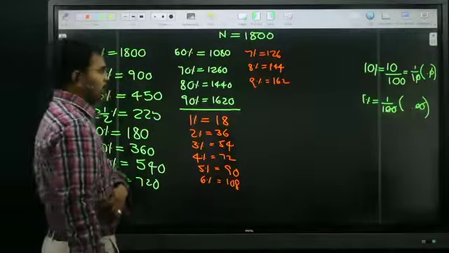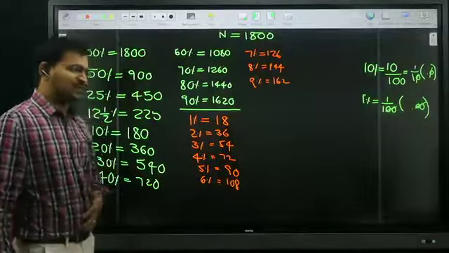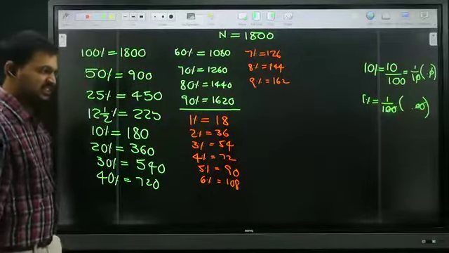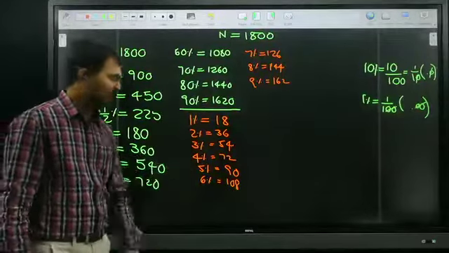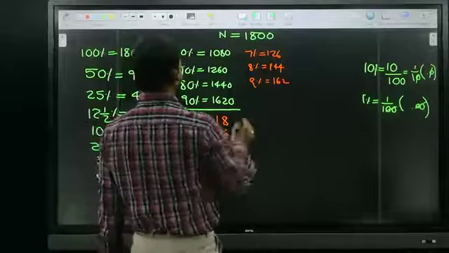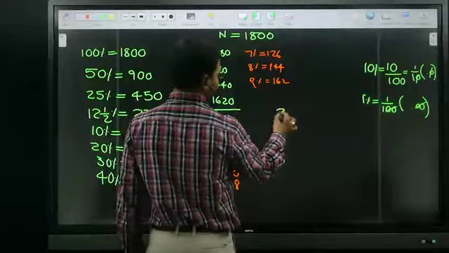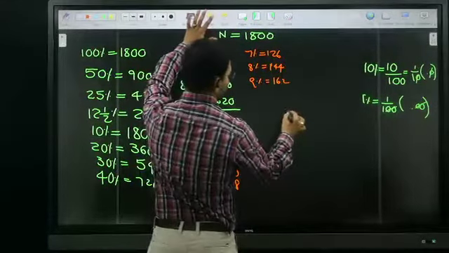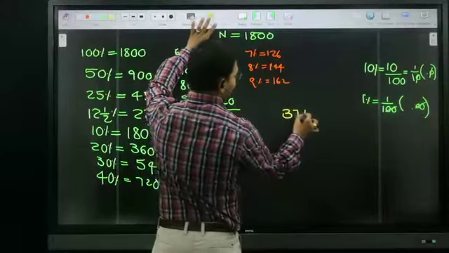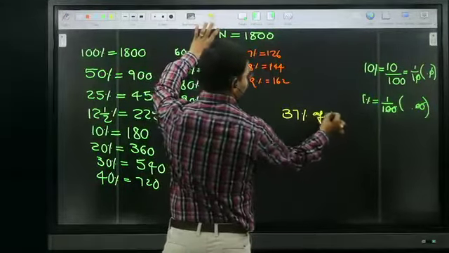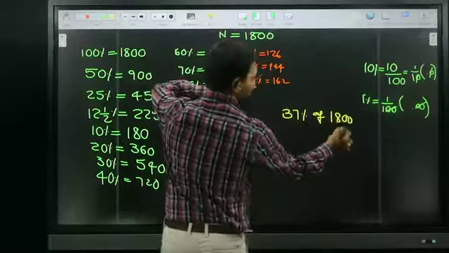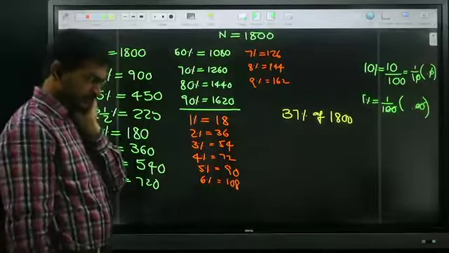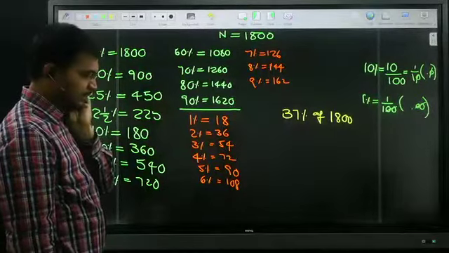Now I am asking some questions. Are you ready for the challenge? Okay, I will ask some questions. Look at me. What is 37% of 1800? I want the answer fast.